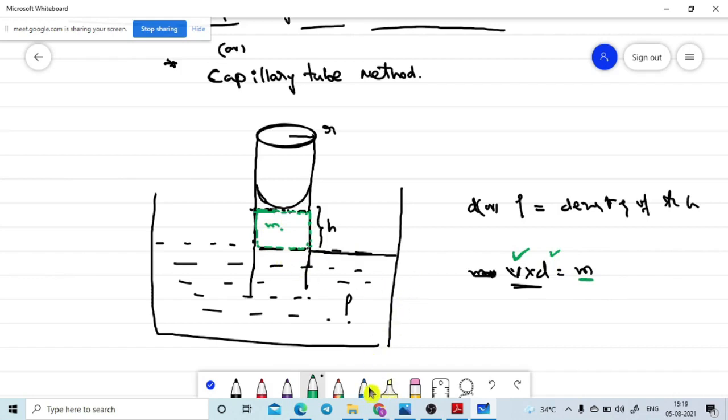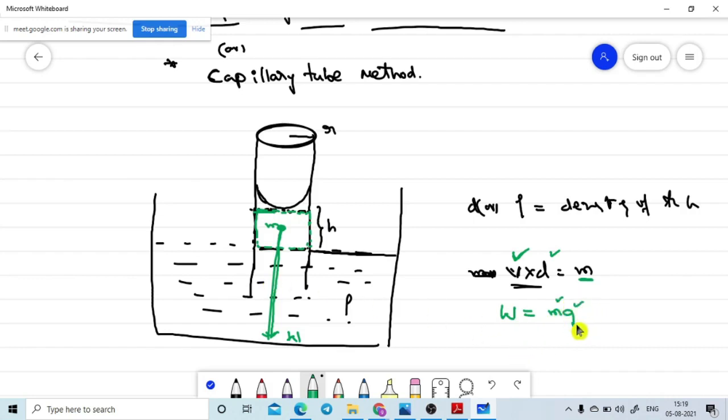Yes, sir. So we are already familiar with this. All masses will be pulled down by the gravitational force, in this direction. That is nothing but the weight of the liquid contained in this capillary tube. That can be written as the weight of the liquid, W, which we can find with the help of mass into acceleration due to gravity.